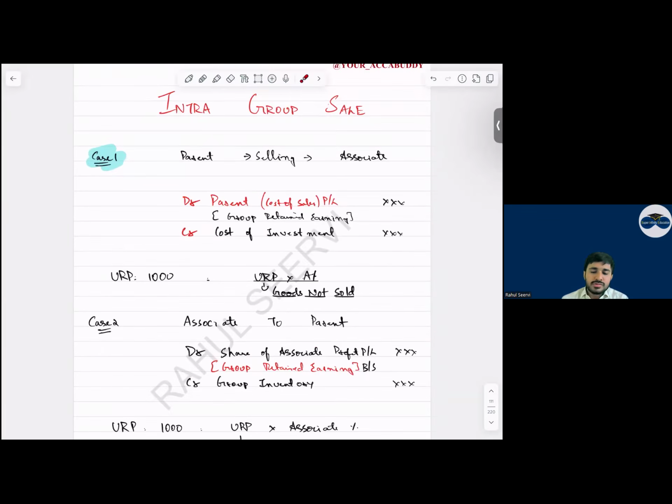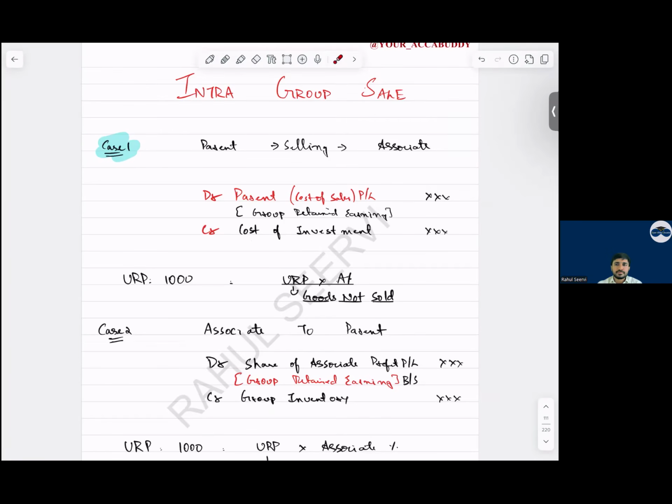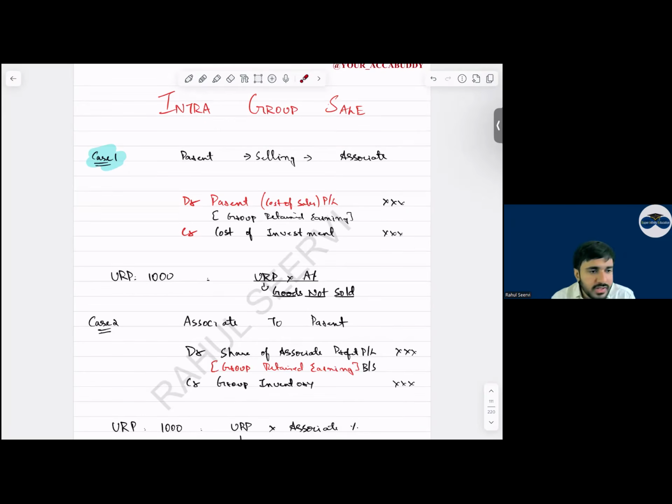So see now, intra-group sale. This is parent to associate only, that is what we are talking about. We are not talking about parent and subsidiary, bete. Parent and associate. Associate has given dividend. So in the P&L, what do we recognize? Do we recognize dividend or do we recognize share of associate profit? But they have recorded dividend. We will remove the dividend and what will we record in the books? Share of associate profit. Clear, bete? Clear?